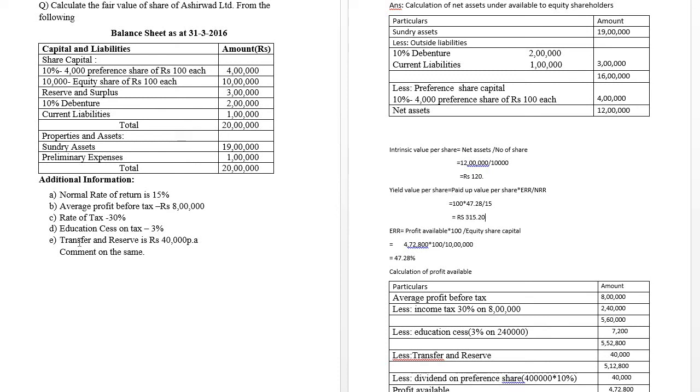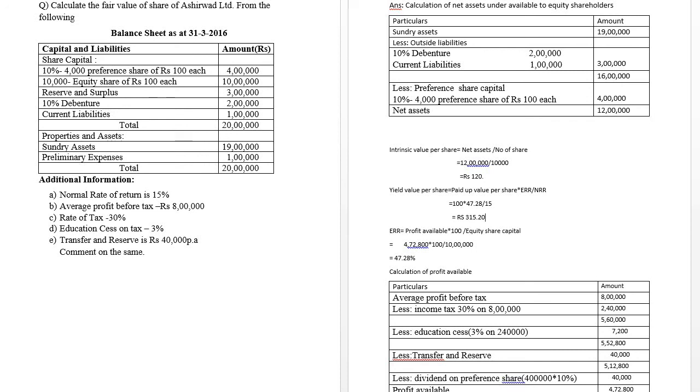They have also asked us to comment on the same. When it comes to the comment part, below we have to write it as the comment. The intrinsic value per share is calculated based on the net assets available to the equity shareholders. This is the first comment. Then, the net assets available to the equity shareholders is 12 lakh.